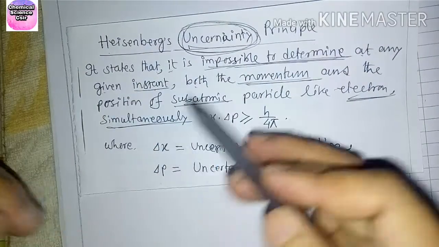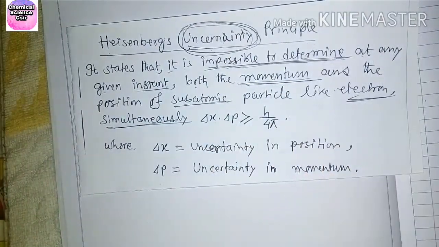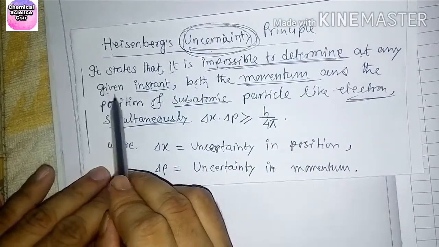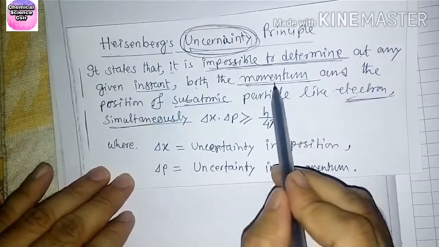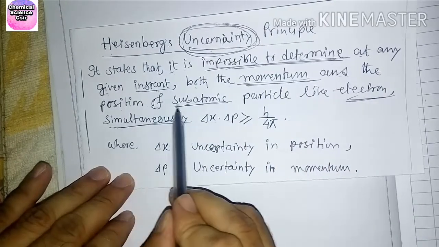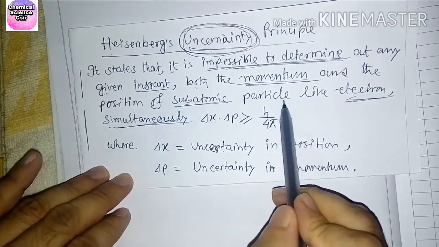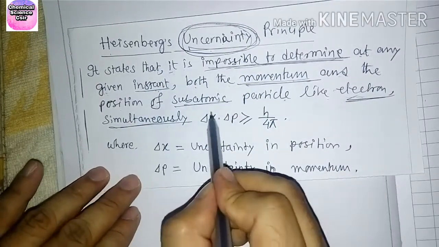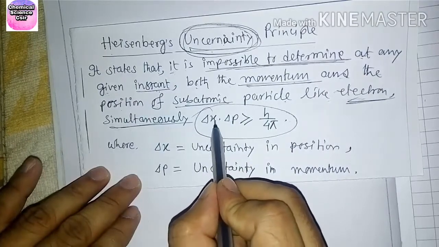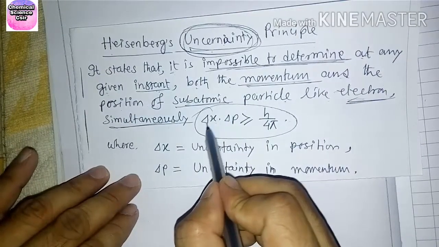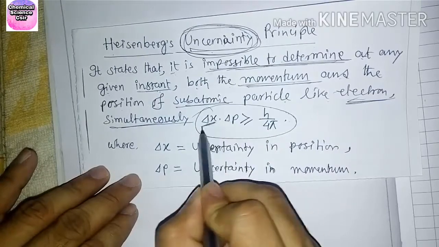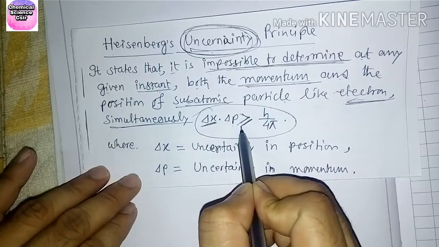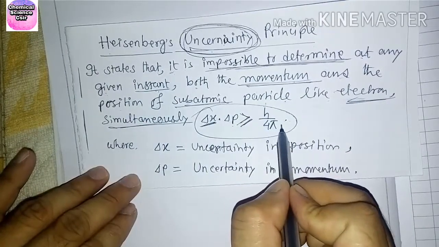So this one is the Heisenberg uncertainty principle. It states that it is impossible to determine at any given instant both the momentum and the position of a subatomic particle like an electron simultaneously. This is the mathematical expression: delta x, this is change or uncertainty, delta x times delta p is greater than or equal to h by 4 pi.